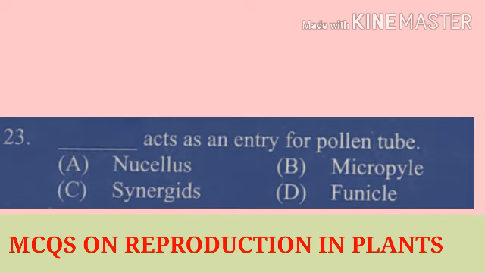Question number 23. Dash dash acts as an entry for pollen tube. Here the question is related to the ovule, that is the point on the ovule where the pollen tube enters. The micropyle is the entry of the pollen tube to the ovule. That is, micropyle is the part through which the pollen tube enters inside the ovule. It means that the correct option of this question is option number B, that is the micropyle.